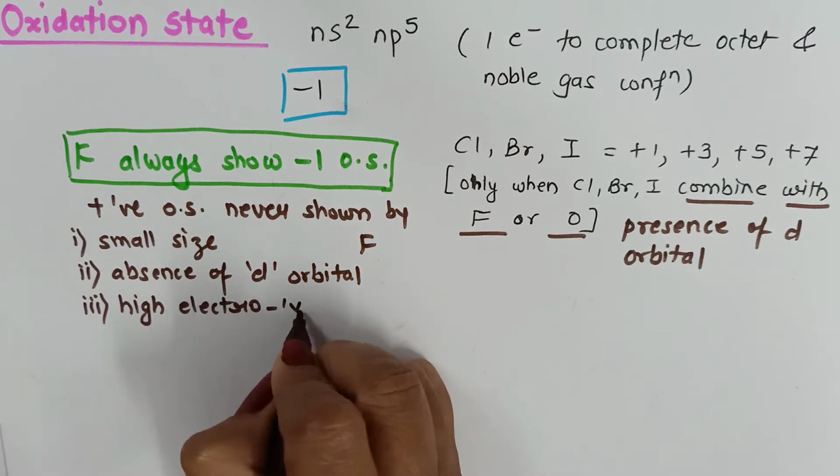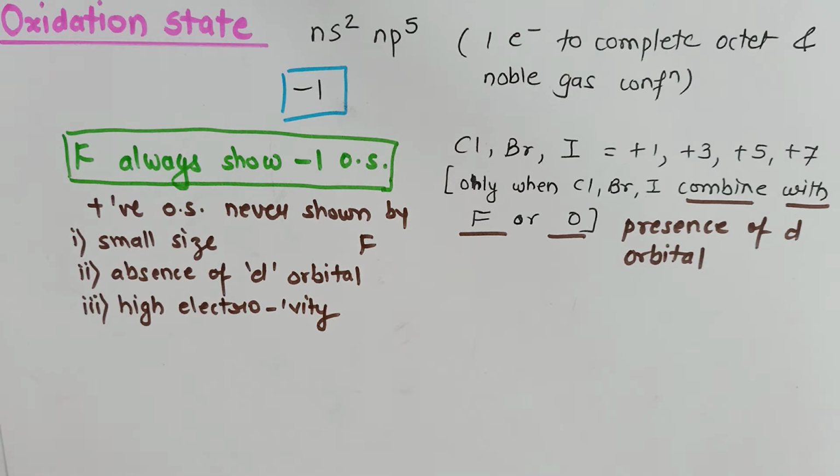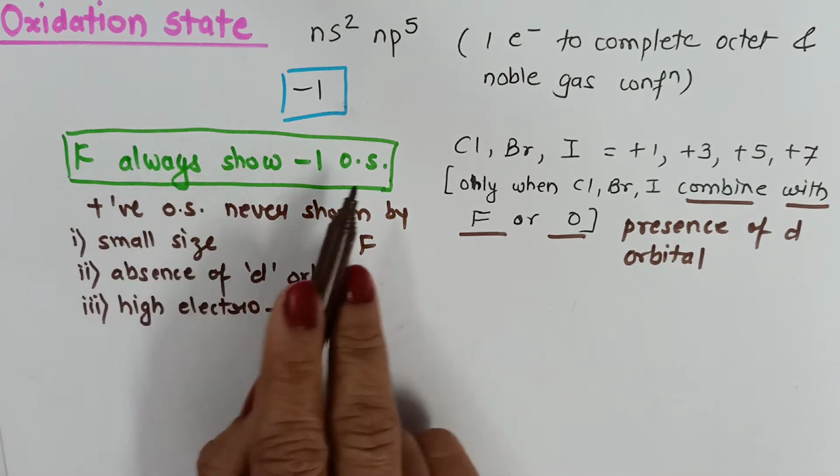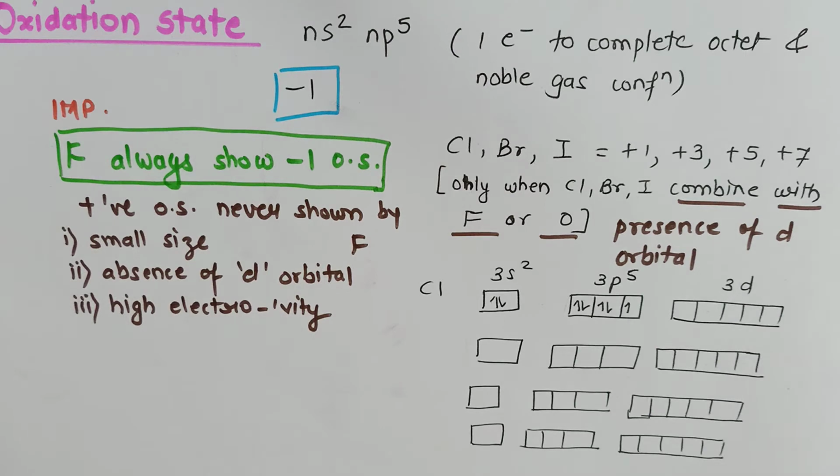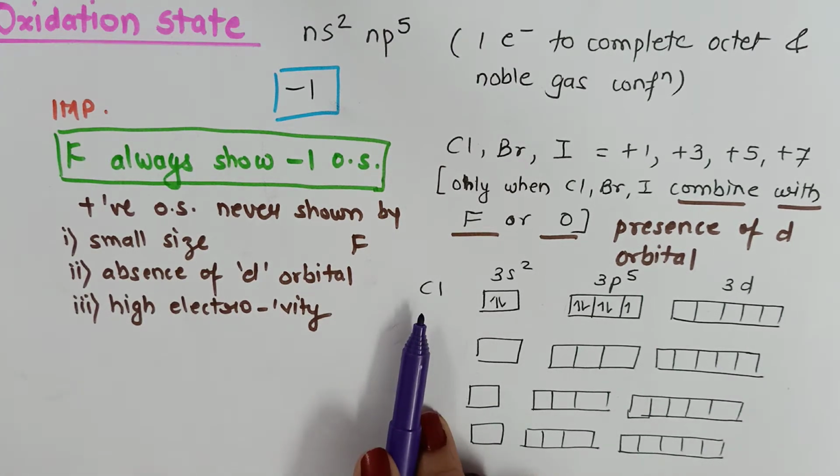We know fluorine is the most electronegative element of the whole periodic table. This concept, that fluorine never shows positive oxidation state or fluorine has always -1 oxidation state, affects many chemical properties of fluorine. For explaining the positive oxidation state, I have taken the example of chlorine.